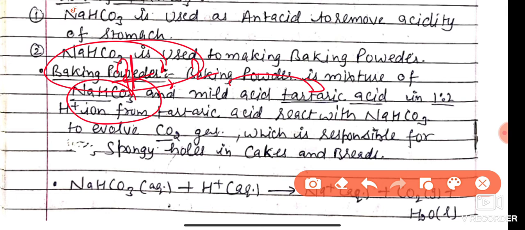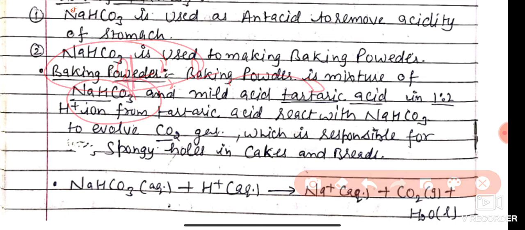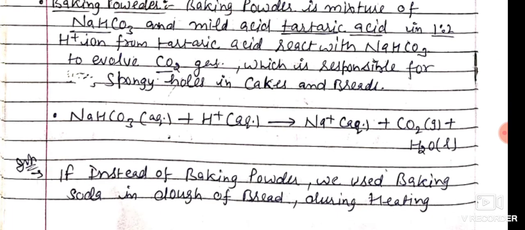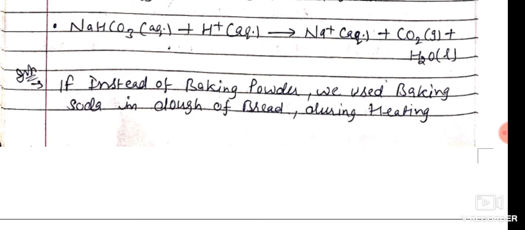Why do we use baking powder in the baking industry instead of baking soda? Because if baking soda is directly used, it decomposes into sodium carbonate and carbon dioxide, and the sodium carbonate causes a bitter taste in cakes and breads.